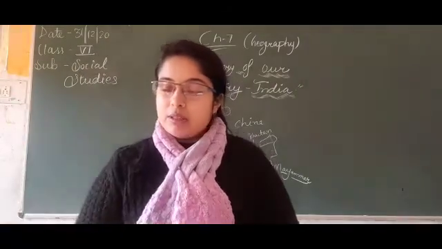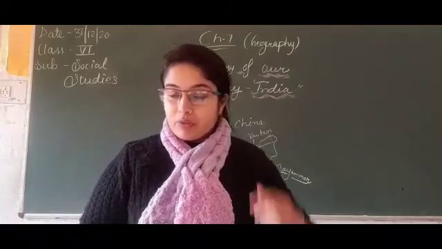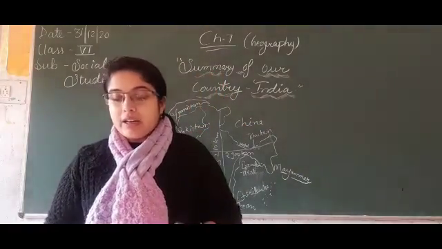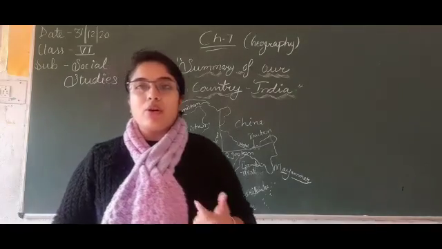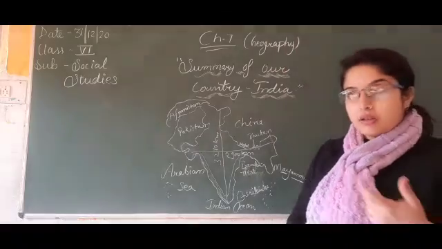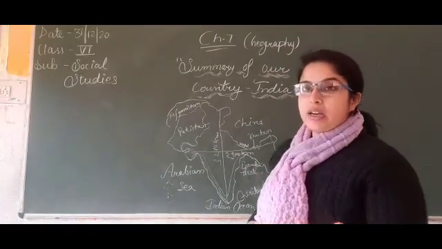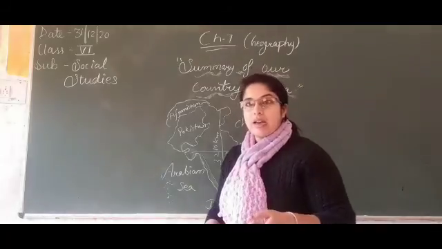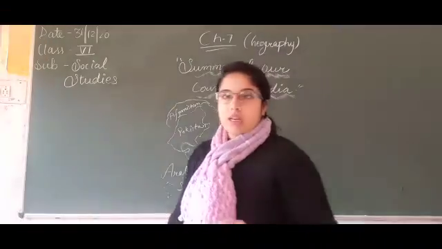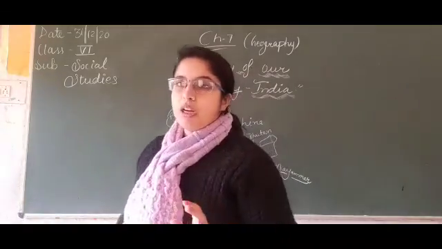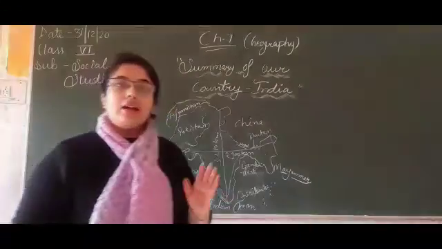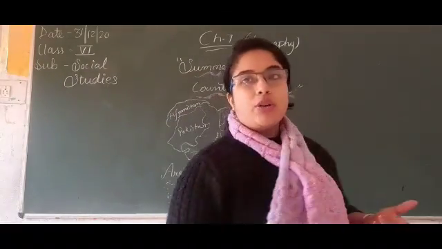Next, let's know about the political division of India. What are the political divisions? There are total 29 states and 9 union territories in India. We have already studied that in 2019, the 29 states converted into 28 states and the 7 union territories became 9 union territories. Jammu and Kashmir and Ladakh became union territories of India.